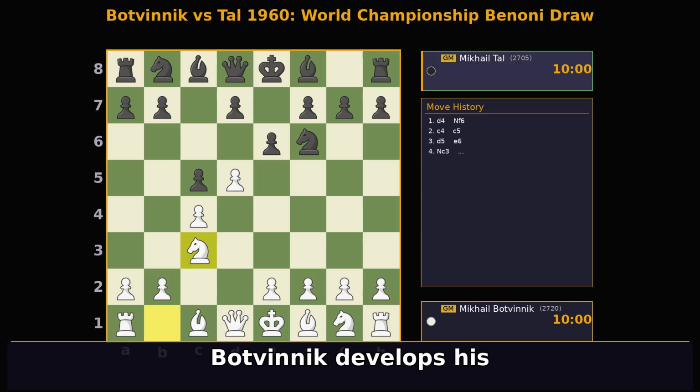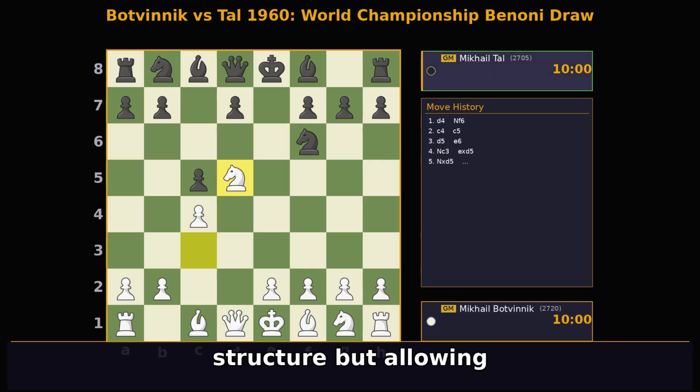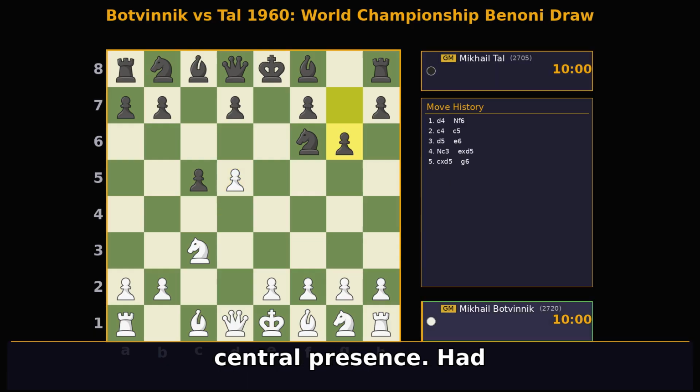Botvinnik develops his knight to Nc3, reinforcing his central pawn and preparing to castle. Tal responds by capturing with exd5. An alternative here for Tal could have been Nxd5, fixing the pawn structure but allowing White's knight to remain active. Botvinnik recaptures with cxd5, maintaining his central presence.